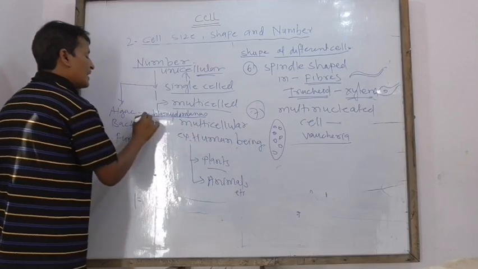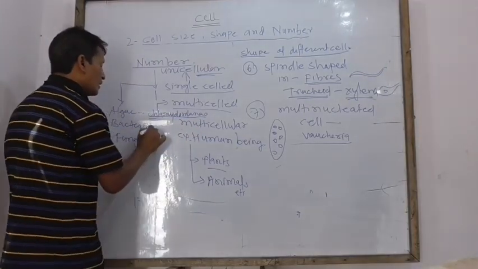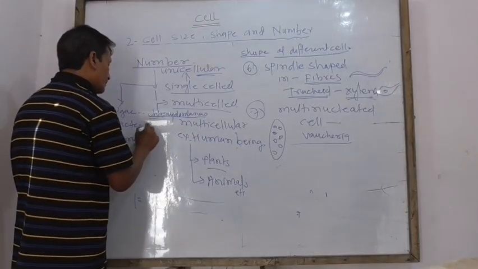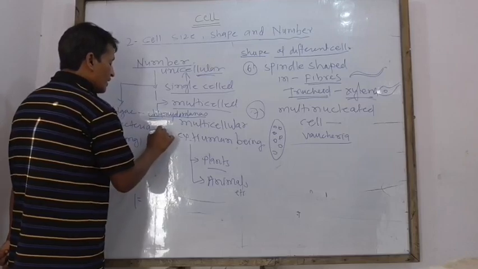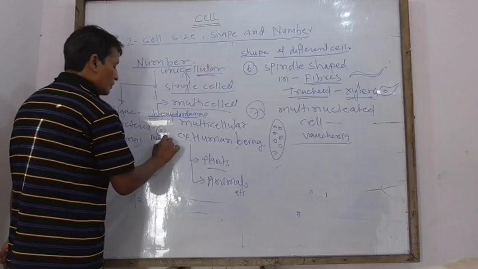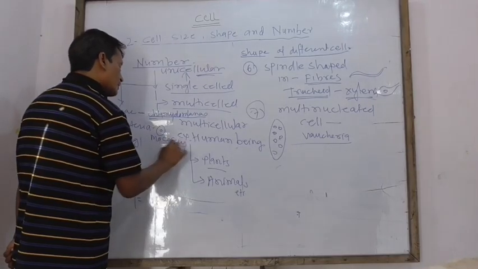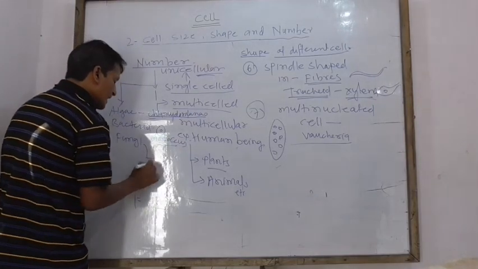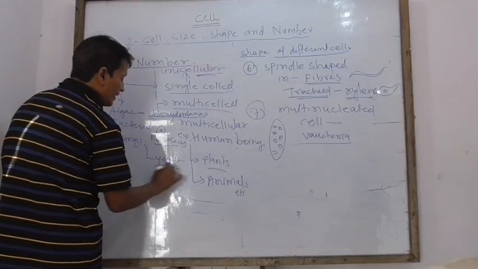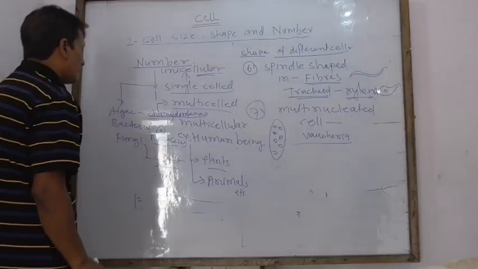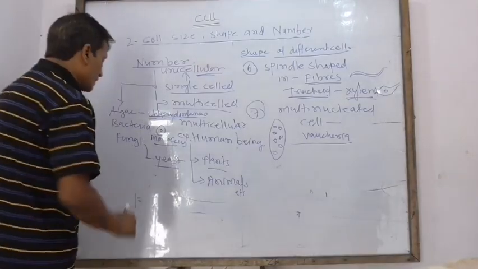This is a single cell alga. Bacteria, Micrococcus. Fungi, yeast, are single celled organisms.